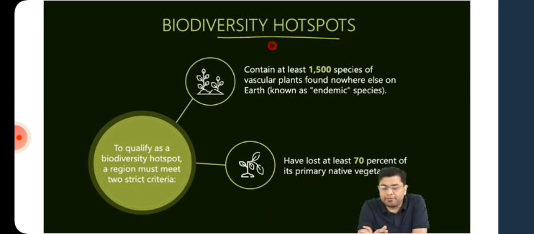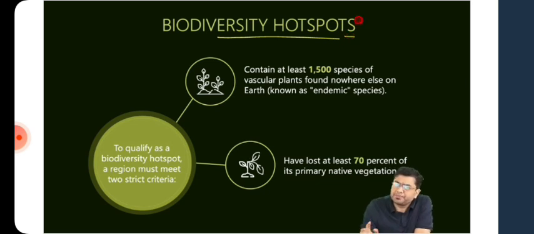When you encounter the term hotspots, what is the meaning of that? Any place or region where there is a greater frequency or repetition of an event is a hotspot. So biodiversity hotspots are the areas where the biodiversity is significantly rich, and not only that, where the threats these biodiversities face are also very, very high. That is what is regarded as a biodiversity hotspot.